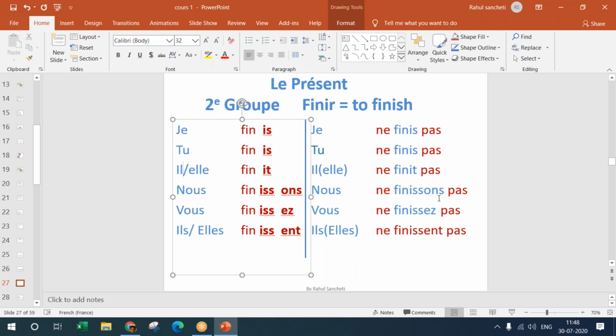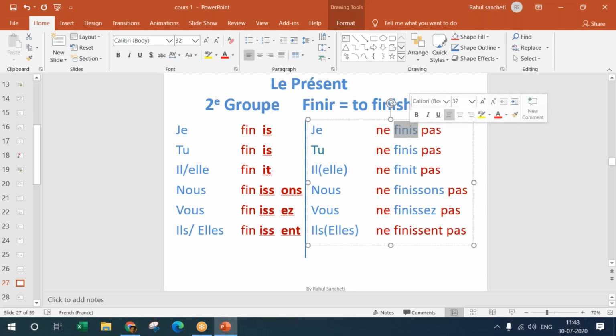Similar way, the negative is just the opposite. For the negative sentences, as we have seen before, you just need to add ne and pas around the word. You have to locate the verb and then add ne and pas around the verb. So in this small sentence, you can easily locate the verb that is finir, finish.